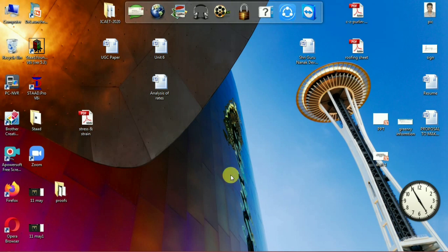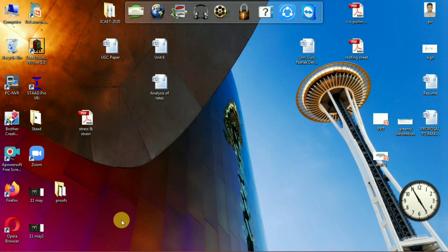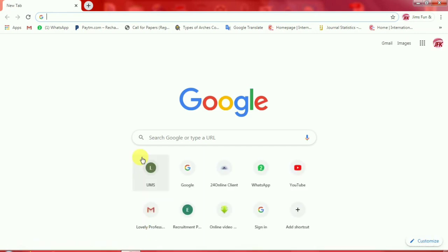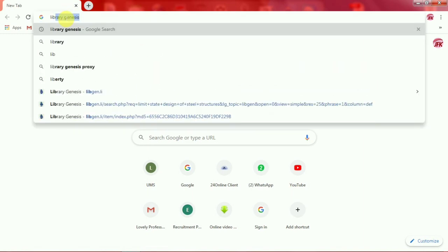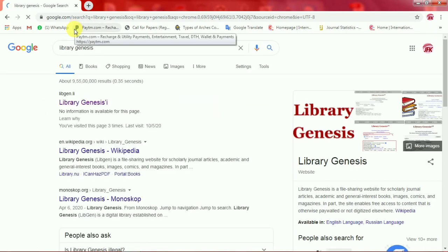First of all, you need any browser. You may use Google Chrome, Mozilla Firefox, Opera, whatever you have. I'll use Google Chrome because I am very familiar with it. You may use the same procedure on your mobiles, iPads, and also on laptops. So this is the first window, the home page of Google Chrome. Here type the website Library Genesis. See, automatically it is coming. Library Genesis. Now enter it.